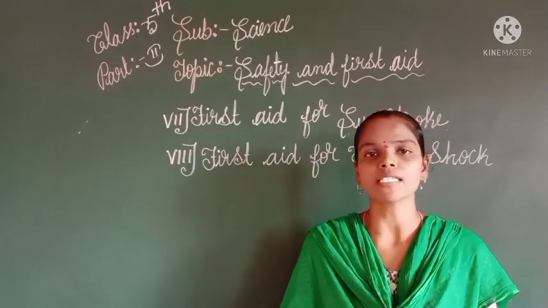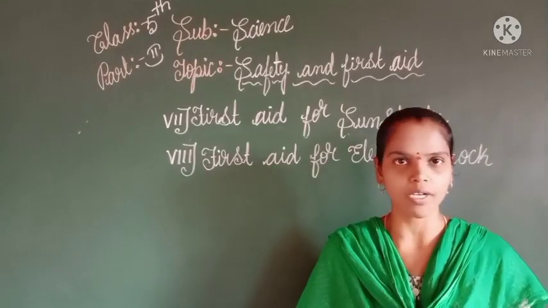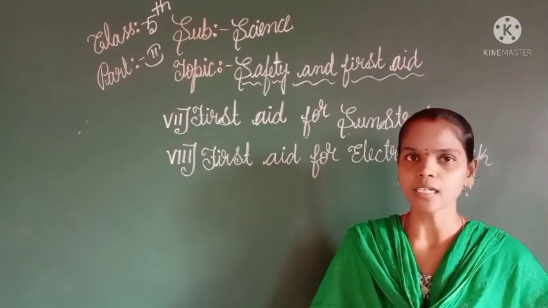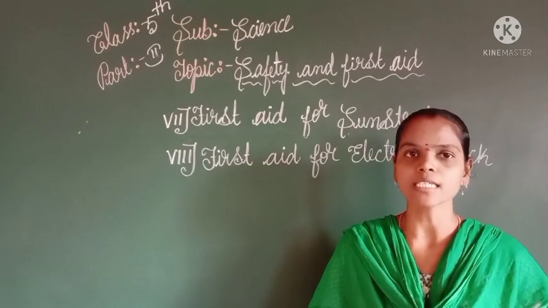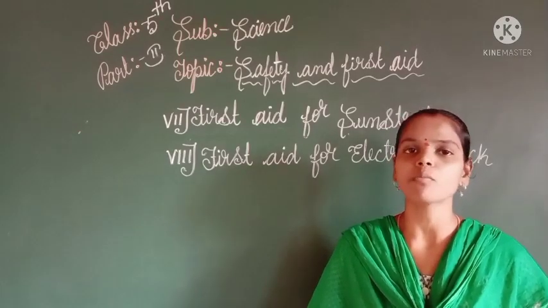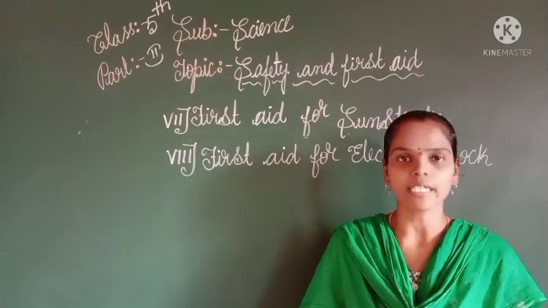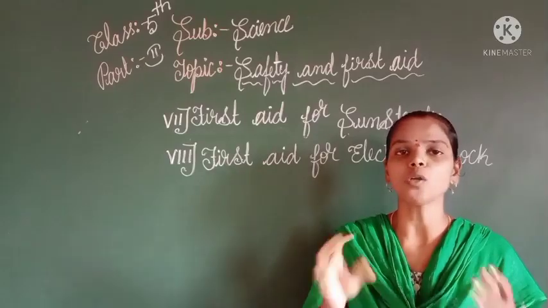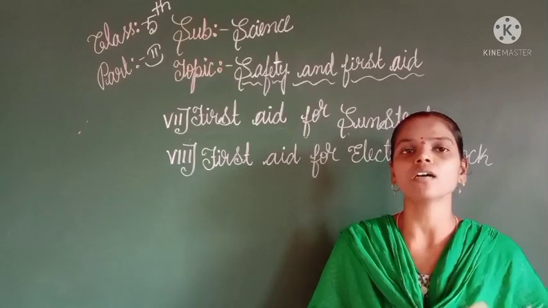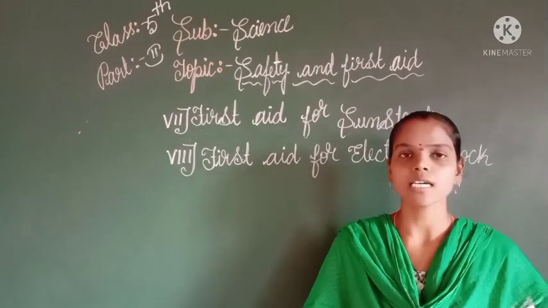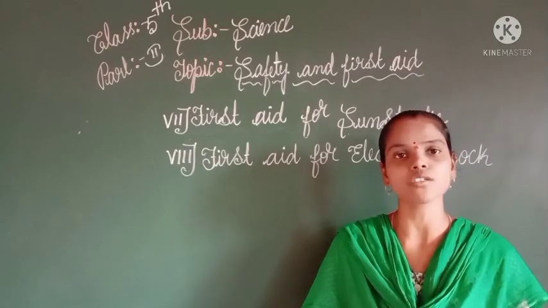If a person gets an electric shock, what first aid can be given? Immediately we have to take the person to the doctor. That is the most important point. The next point is, first pull the person away from the electric wires and immediately turn off the main switch. These are the first aid steps for electric shock.